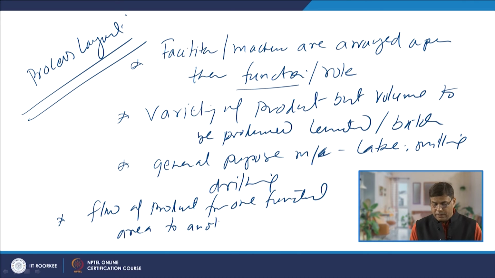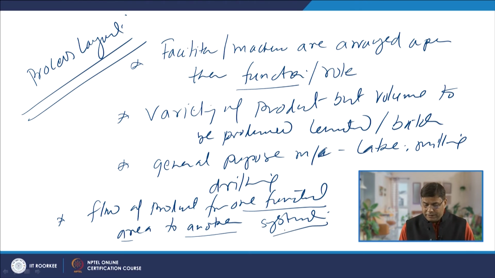Obviously, for completion of the product, there will be movement of the material. So, that movement or flow of the material will be there from one functional area to another. Now, there is no systematic movement, because the design of the product and the type of the product which are being manufactured in this case are changing.